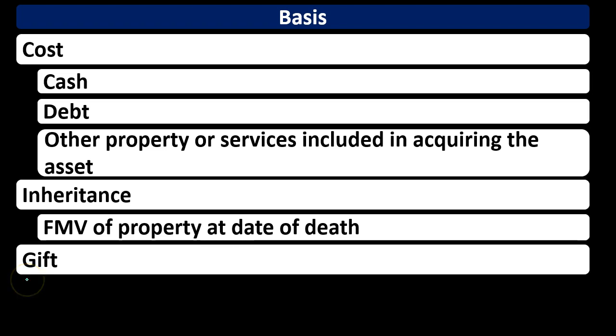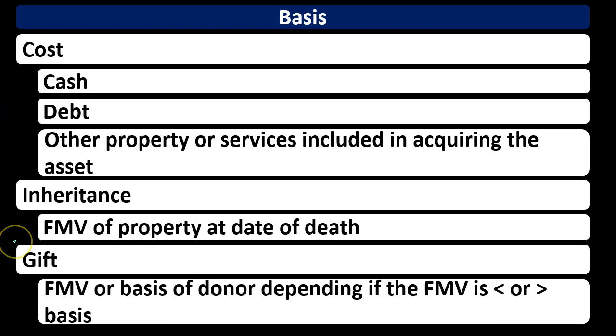Then we have the situation of a gift. A gift, once again, has no cost, has no basis. If we sell something that was gifted to us, then what are we going to record it on the books for the gain or loss? We need the sales price, we need the cost or basis in order to calculate the gain or loss. And the gift is a little bit more complicated.